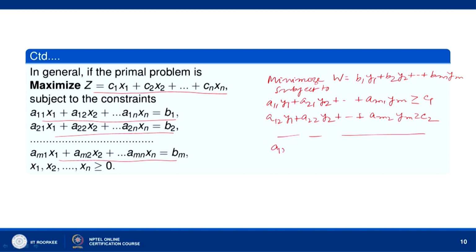We shall have a1n y1, a2n y2 and so on amn ym greater than or equal to cn, where y1, y2, ..., ym are all unrestricted in sign.